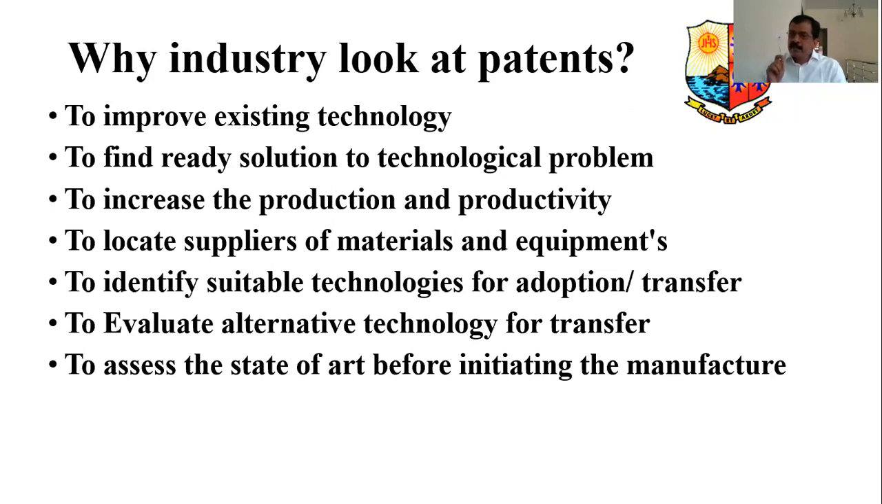Industry looks for the materials and equipment where they are available. Material as well as equipment, both are patented. Materials means a new material someone prepares, that is patented. For equipment, there's a new product, and industry looks for that. Identify suitable technology for adoption or transfer.